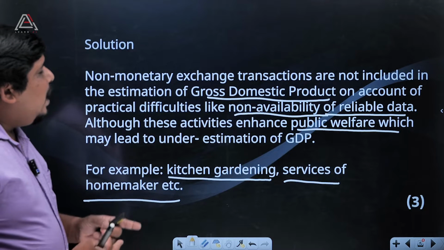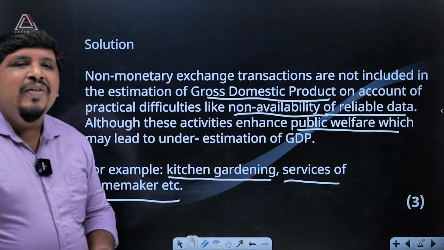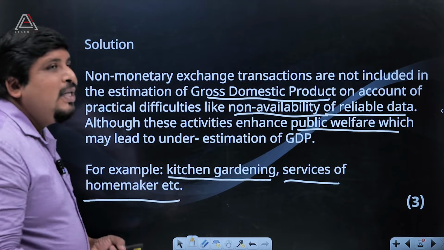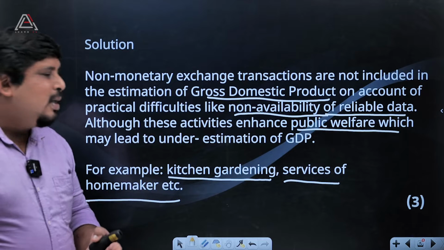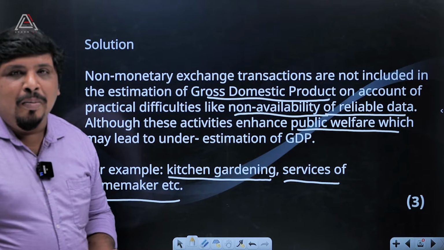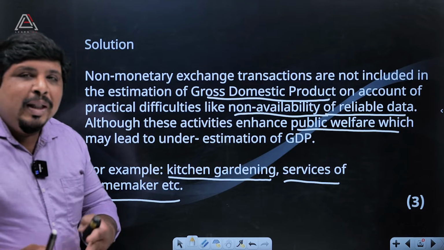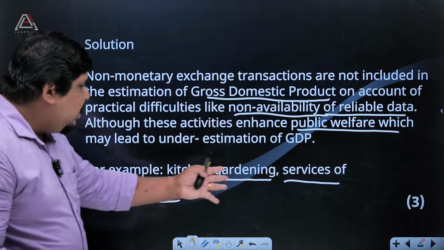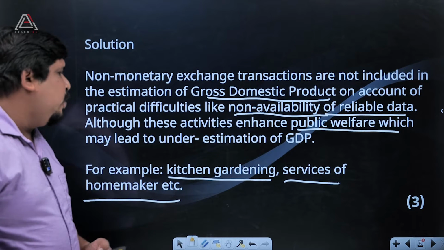Can we add that to gross domestic product? Actually, we cannot say how many hours they are working. Your mother is working in your home. Then how many hours of work, and what will be the payment? Then kitchen gardening. Can we say about that? It is not possible.